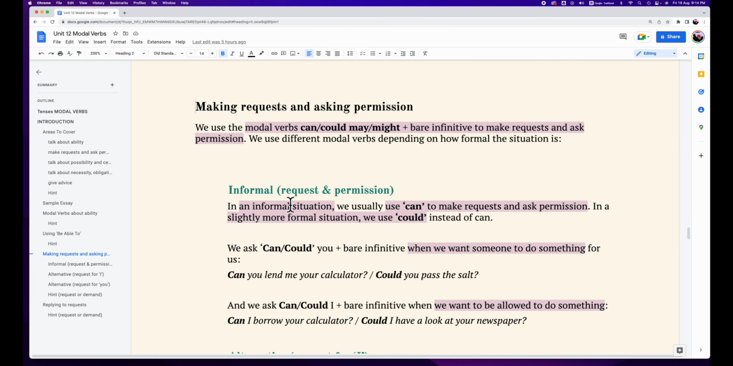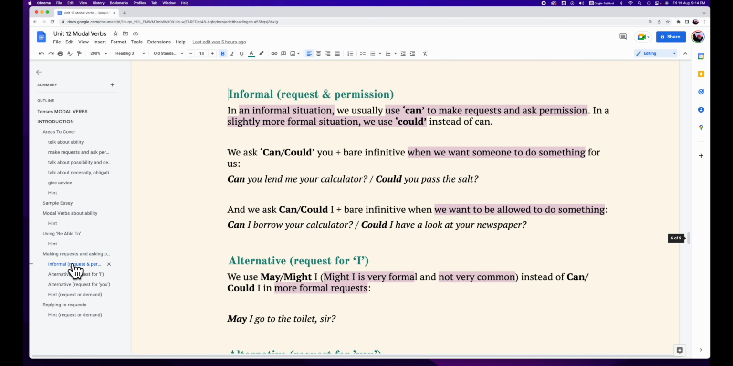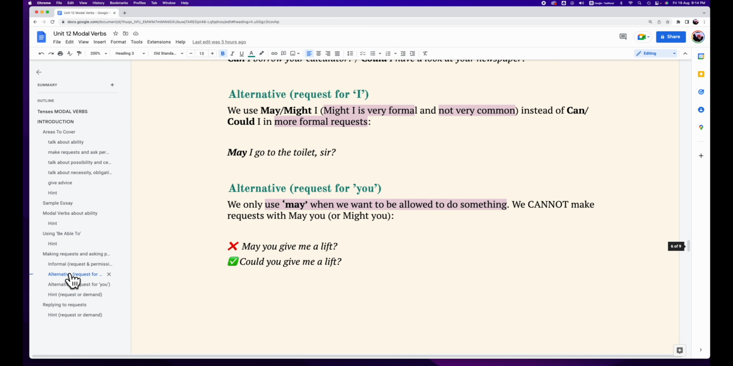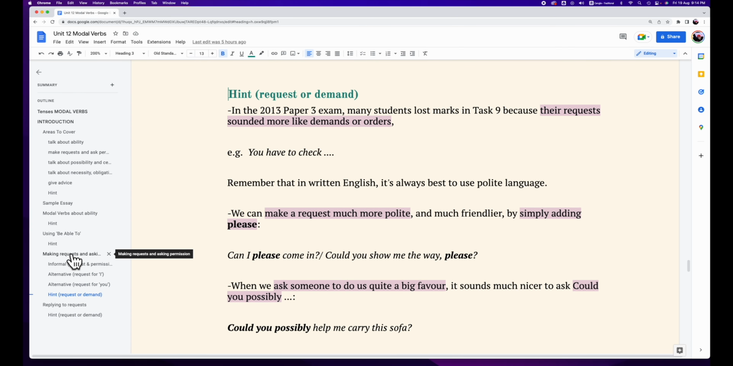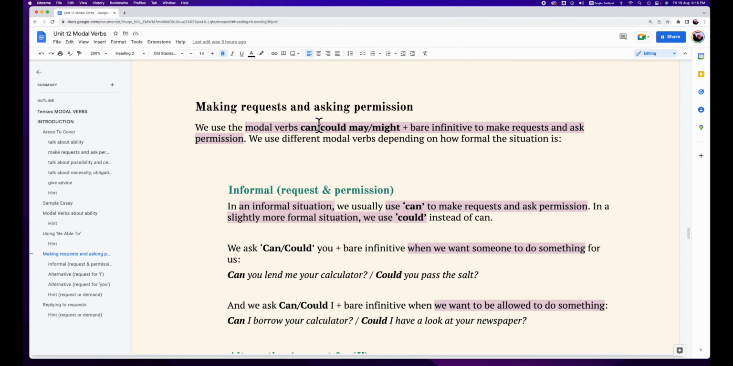Making a request, asking permissions. What is the informal way of a request and a permission? And then a request for I and a request for you. And there's some other hints. First of all, we take a look at how to make a request and asking permissions. We use modal verbs can or could, may or might, plus bare infinitive to make requests and ask permissions.